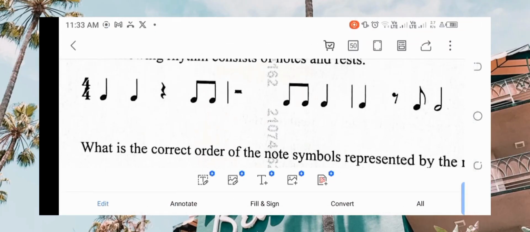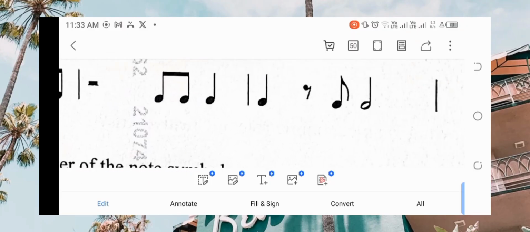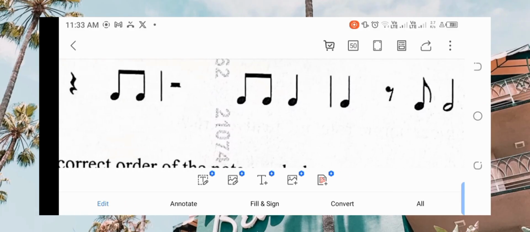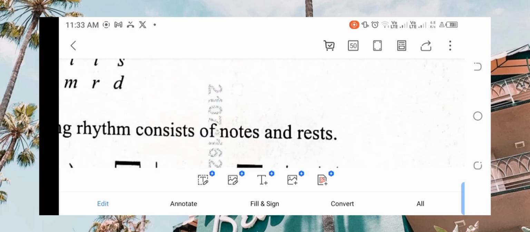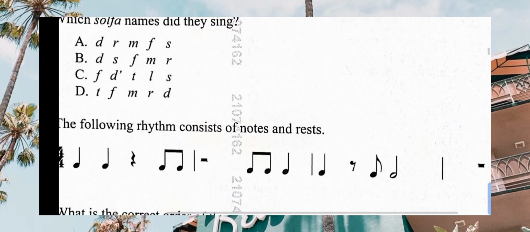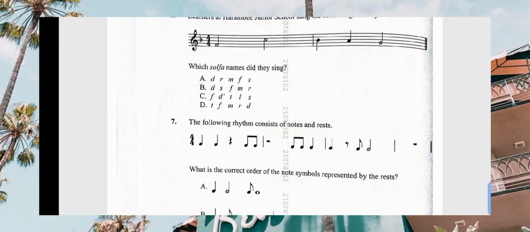It is not very well aligned. The last one is looking down. So that one will not be C. Sorry, let me return it. Sorry for that. That one won't be C.